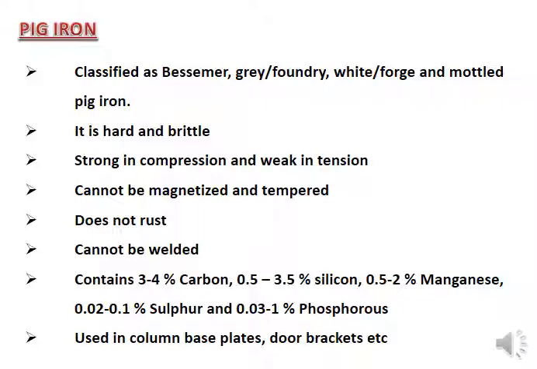If we talk about pig iron from the construction point of view, we must first know the different properties of pig iron. These pig irons are classified as Bessemer, grey foundry, white or forge, or molten pig irons. These are the industrial names of the different types of pig iron. It is hard and brittle.